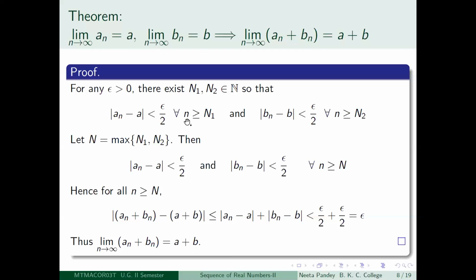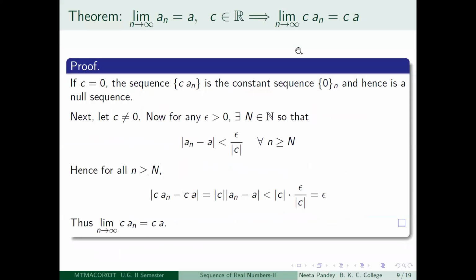Please keep this in mind: if you have finitely many things like this, then you can just take the maximum so that all the inequalities hold after a certain term. This was one of the ideas which we had here. That is the basic thing. So this is the first proof, that the sum of the limits is the limit of the sum.